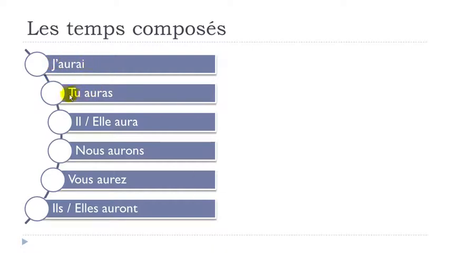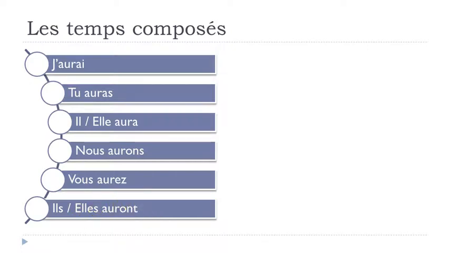Okay, so have a look now. J'aurai, tu auras, final S not pronounced, il aura, elle aura, nous aurons, final S not pronounced, and then you make the liaison, vous aurez, a Z at the end here, liaison here, vous aurez, ils auront, final T not pronounced, elles auront.